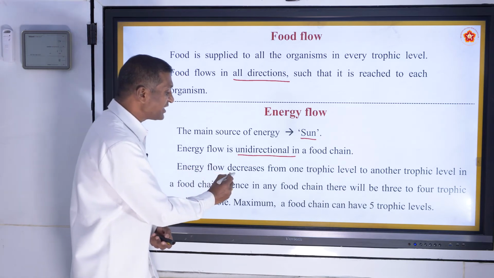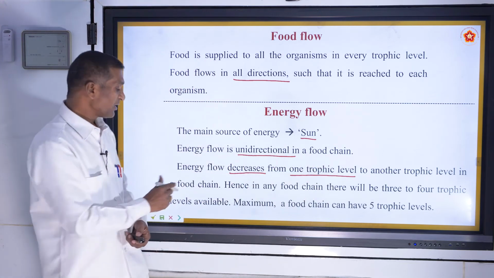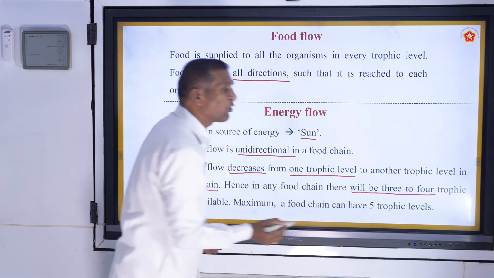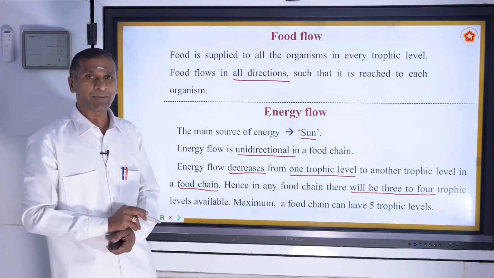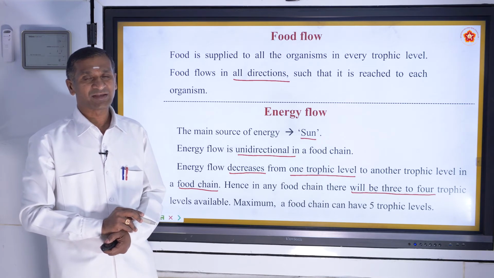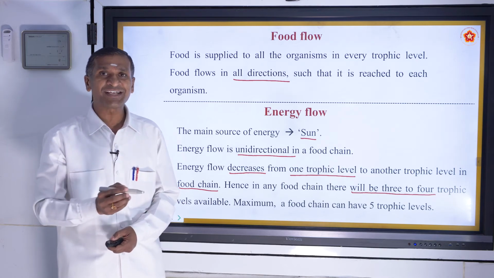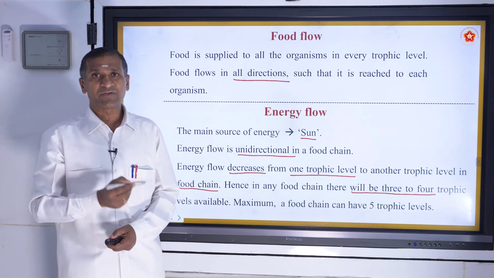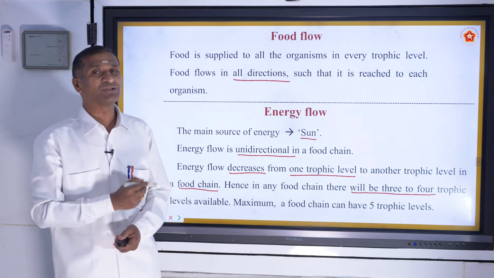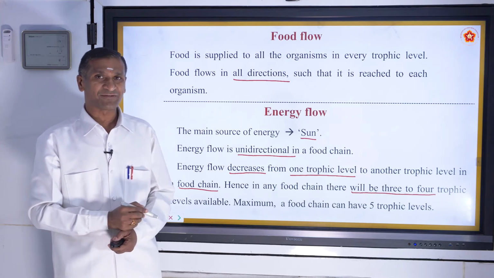Since the energy decreases from one trophic level to another in a food chain, in any food chain there will be 3 to 4 trophic levels. Maximum, there may be 5 trophic levels. So why are there only 3 to 4 trophic levels in a food chain? Since the energy flow decreases from one trophic level to another. Why does it decrease? We shall know it in the further part of this class itself.